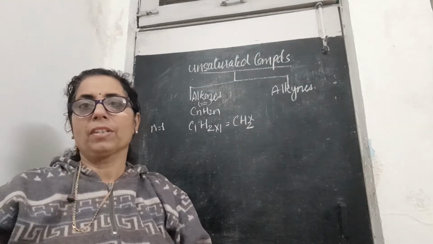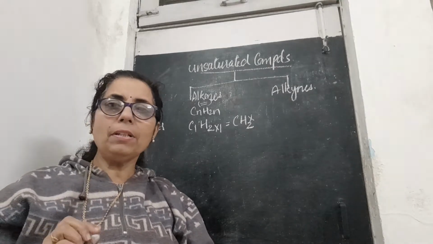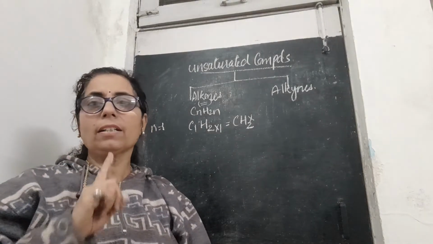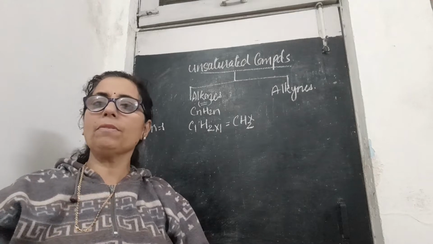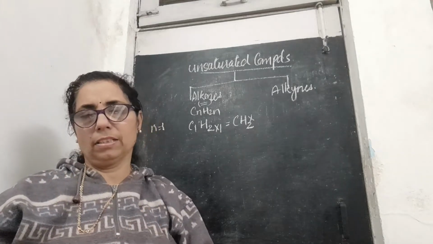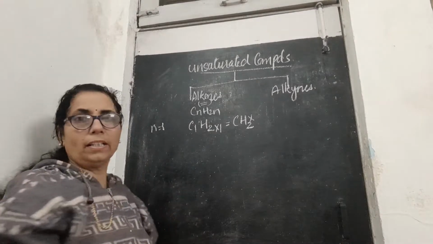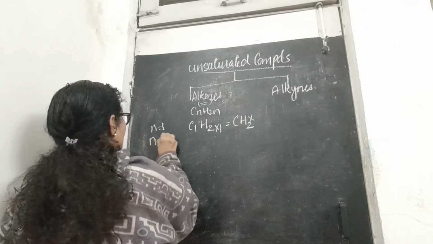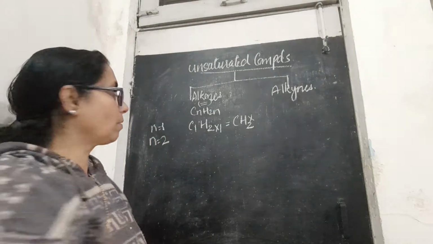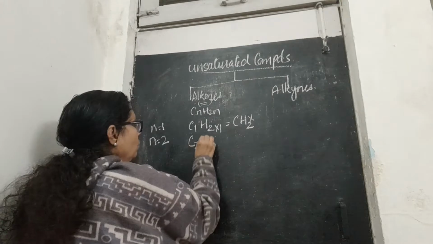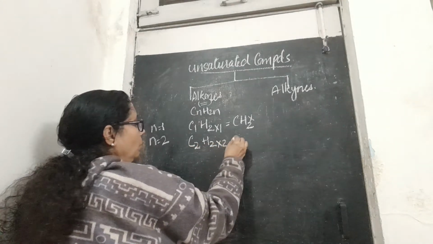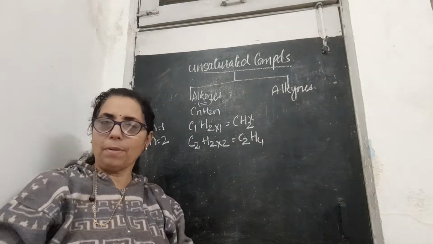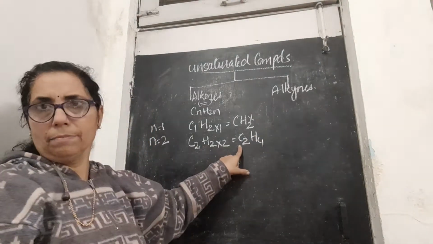Very important thing: for compounds having a double as well as a triple bond, you will come across that they will never have one carbon, because the double bond has to be formed between two carbons. So n equal to 1 is not acceptable; you will not get the compound. Now n equal to 2. When we talk about n equal to 2, you will see C2 H2 into 2, that means C2H4.